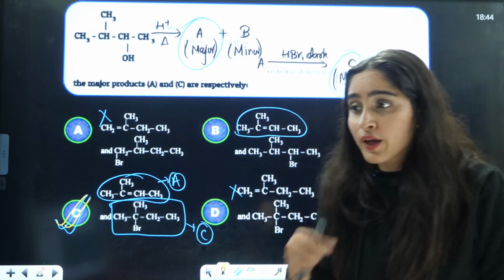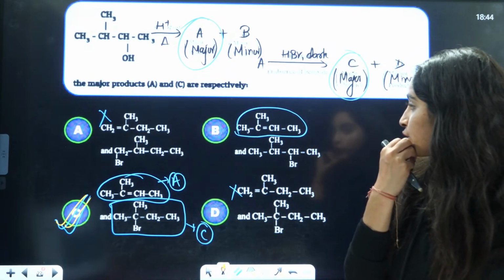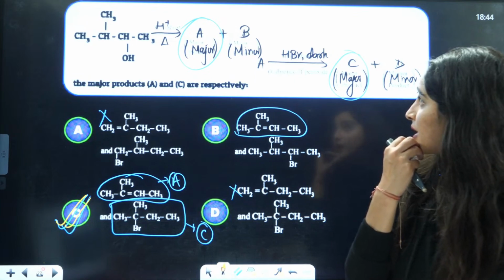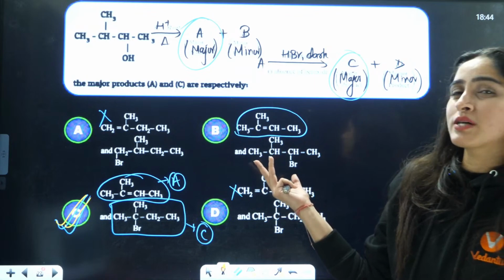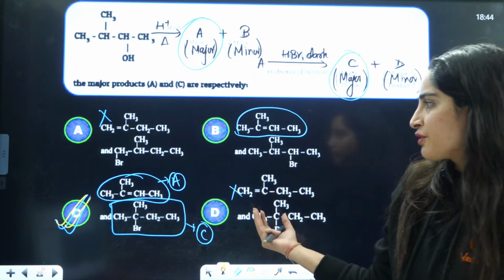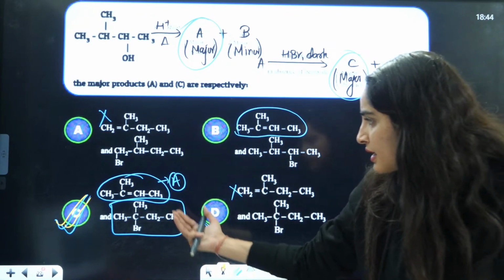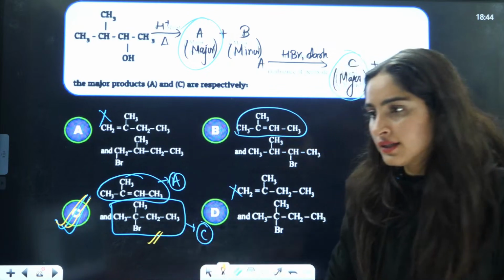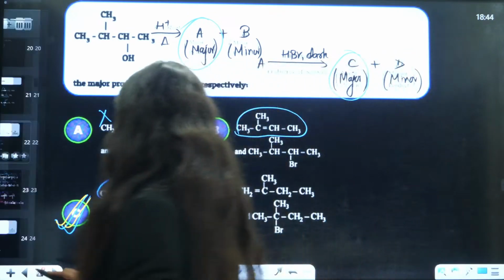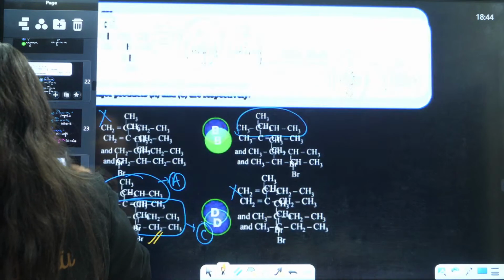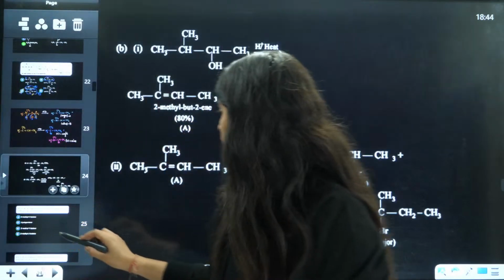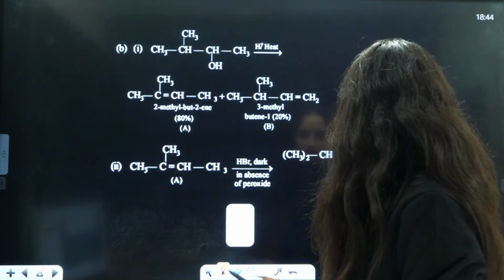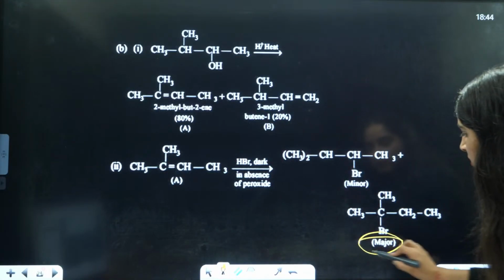Why, Roshni? Why are you saying the answer is B? According to me, the answer should be C only. HBr in dark, you have A, and here A means absence of peroxide, so it is Markovnikov rule. That means the negative part goes to the carbon with less number of hydrogen. So less number of hydrogen I can see over here, right? So the answer should not be this one, B. The answer should be C. Okay? Got it? Answer should be C.